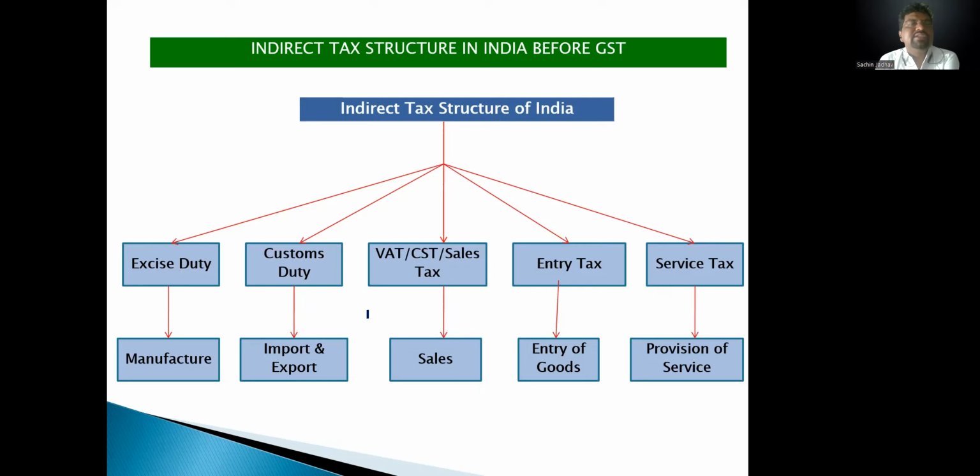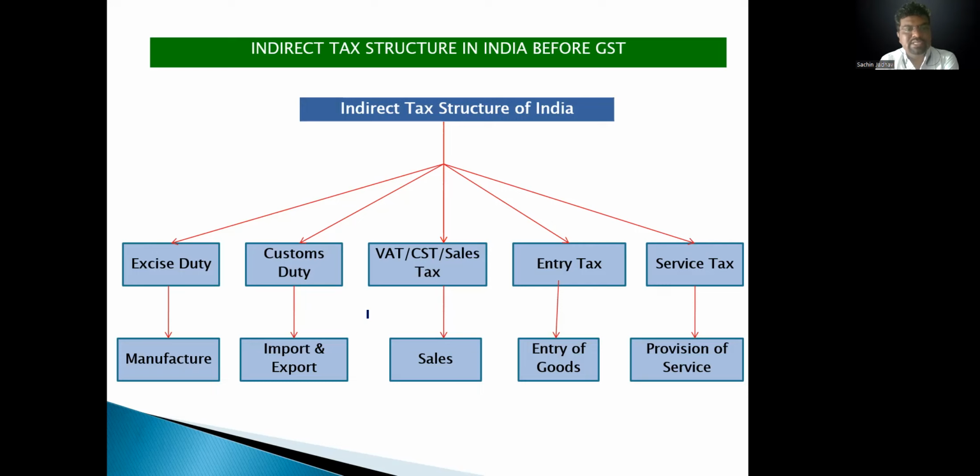So if a manufacturer purchases raw materials, VAT will be applicable in Maharashtra. Then again he produces some goods, so again pays tax on production. It means excise duty will be applicable on production. Then again on supply, production cost plus excise duty plus margin, again sales tax is charged. So it is a cascading system. It means tax on tax was there.